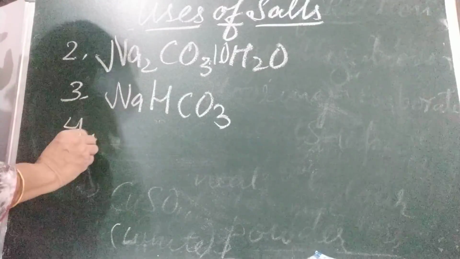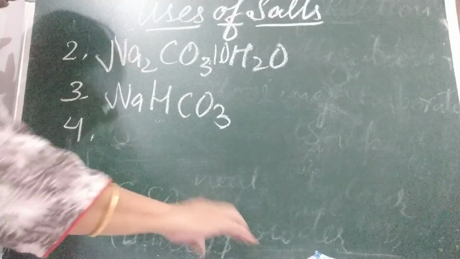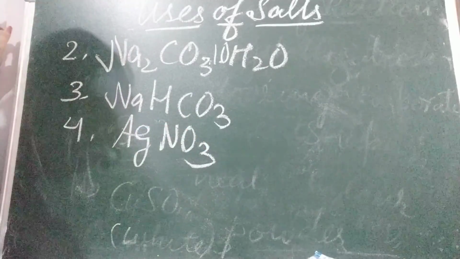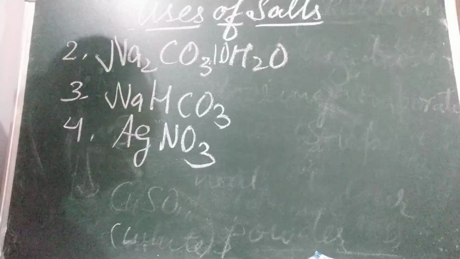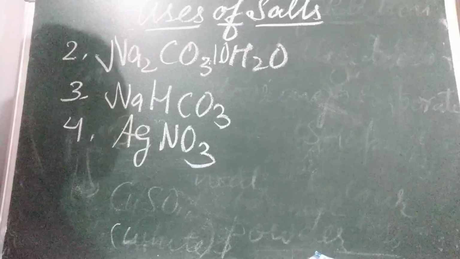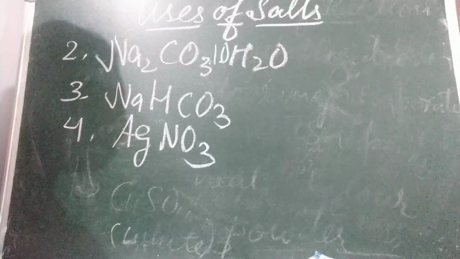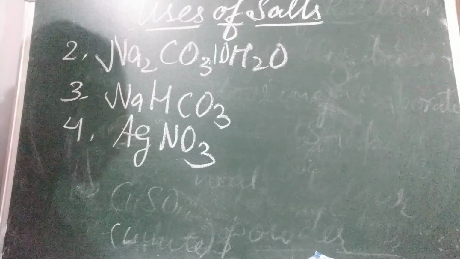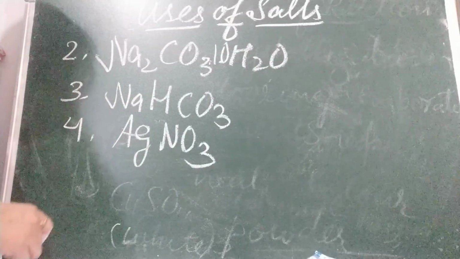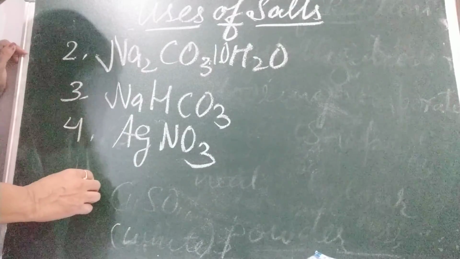Then number 4 is silver nitrate. The formula is AgNO3. Where do we use this silver nitrate? In photography for developing films. Children, nowadays we directly click the picture from mobile and all. Previously we used this chemical for developing films. In the picture industry, in the cinema industry, they use this for developing films.